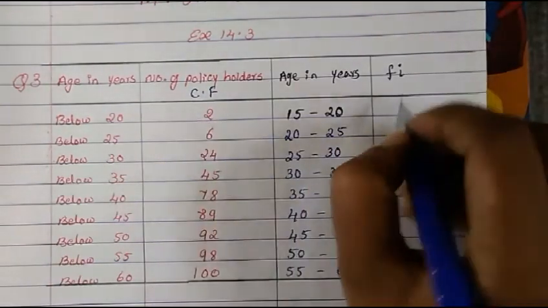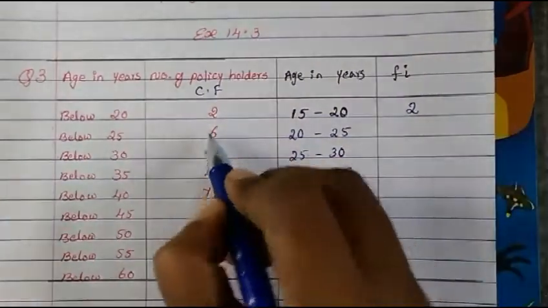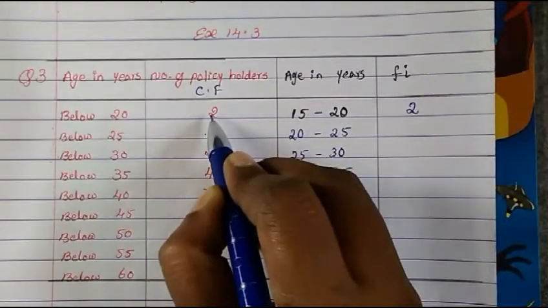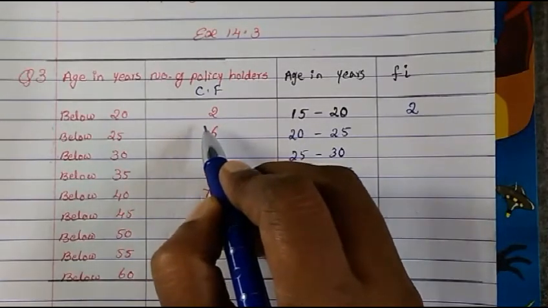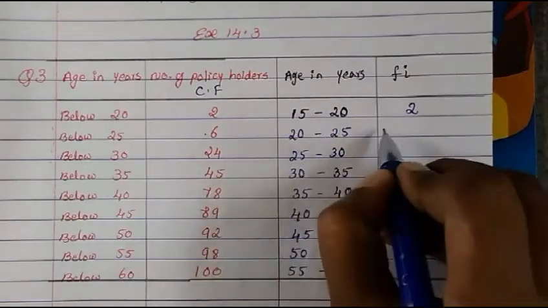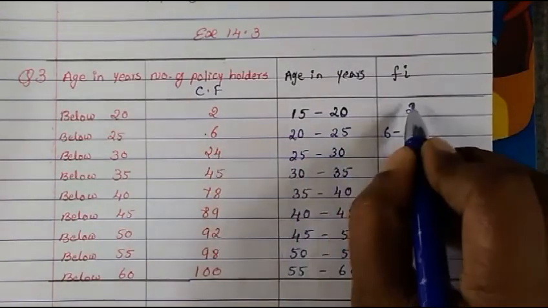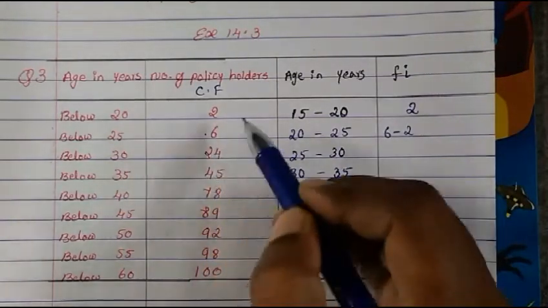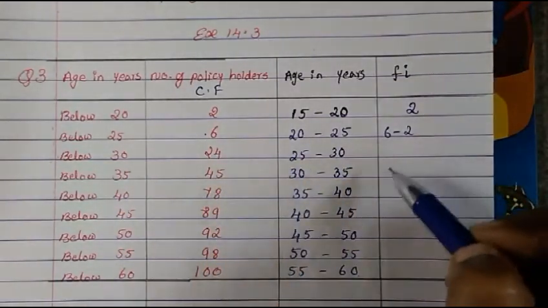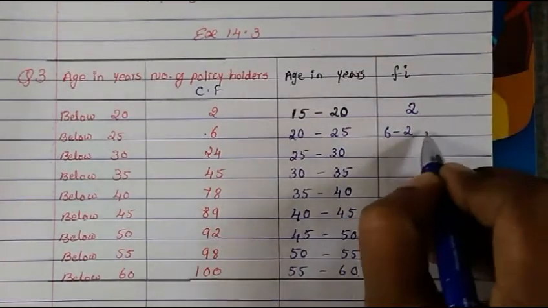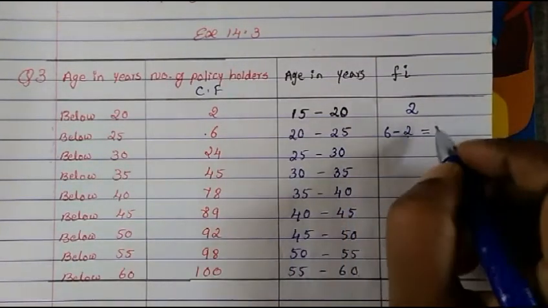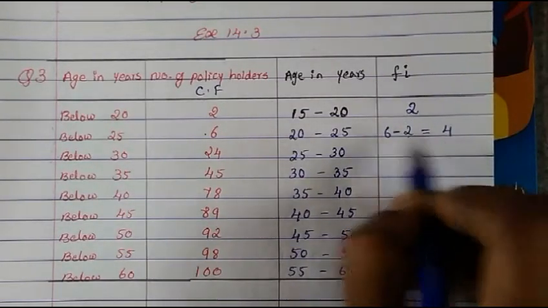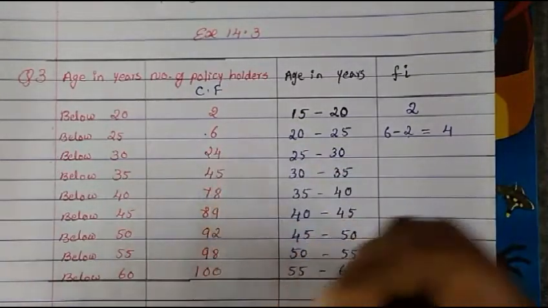So what is 2 is here, write down 2 now. From the next value you have to minus. So 6 minus 2. Write down this value here and the previous one minus it. Whereas for CF we were just going on adding the next value, but here we will go on subtracting the next value. So 6 minus 2 will give us 4. Now you see 2 plus 4 is 6. 6 we got, that's our cumulative frequency.